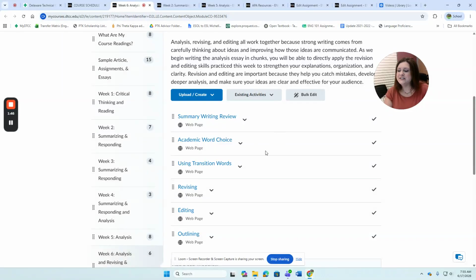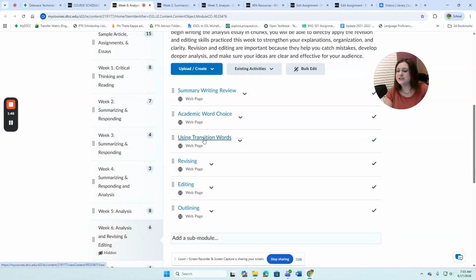Then you're going to have 1, 2, 3, 4, 5 different pages that are going to help you start to revise and plan your writing, okay? Outlining, this page right here, is going to help you with an outline. So we did our planner last week. You can actually take that planner now and start to outline and make sure that you have everything in CSET format. So you can use this.